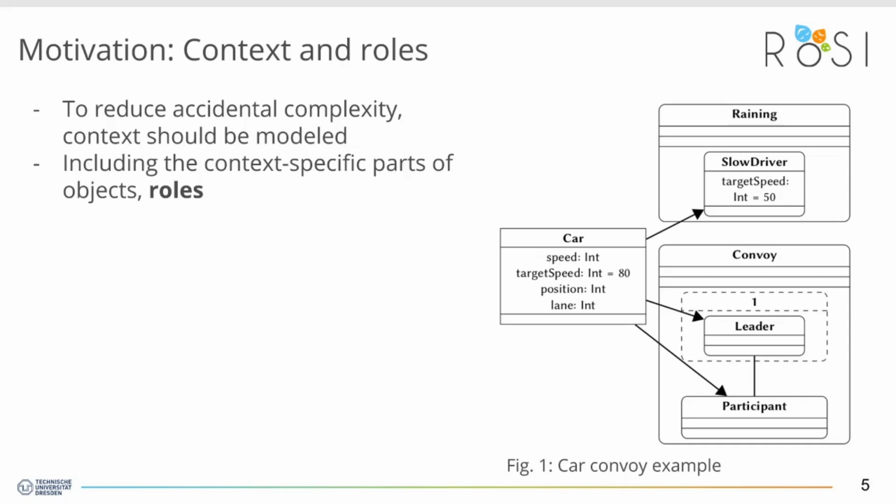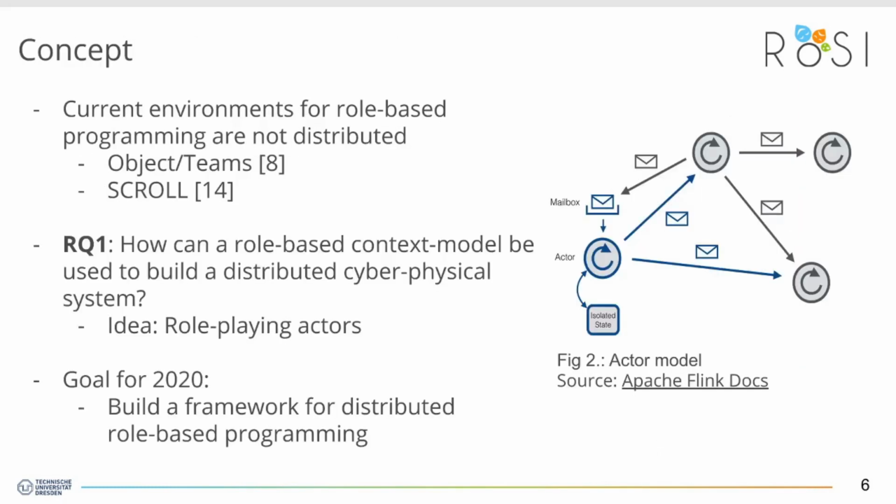So to summarize, to reduce the accidental complexity, we have to more accurately describe the real world. And because in the real world, objects dynamically evolve depending on the context they are in, context and roles should be modeled. So I did not talk about the specific problem that I myself want to deal with yet.